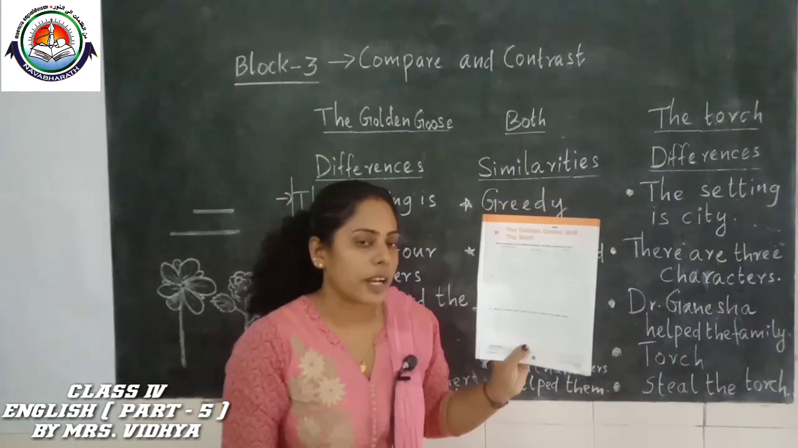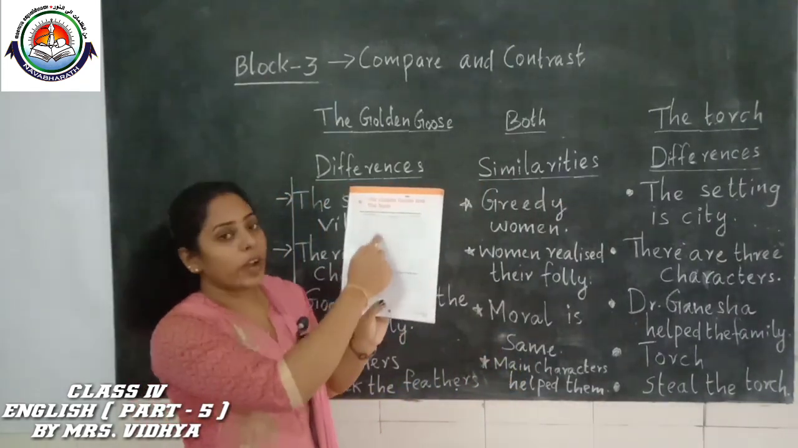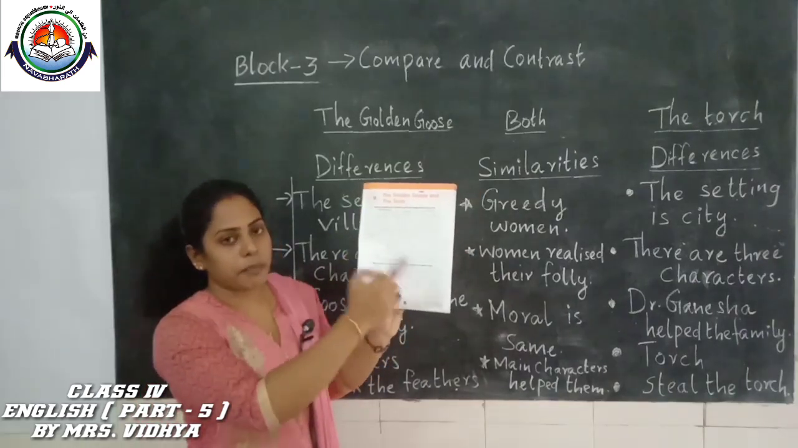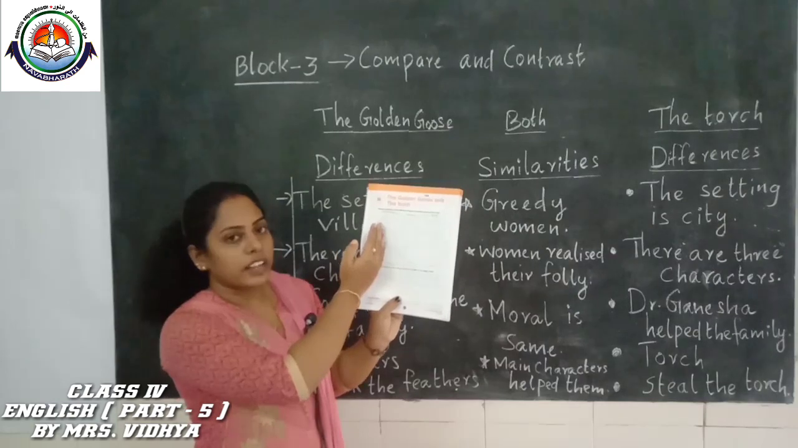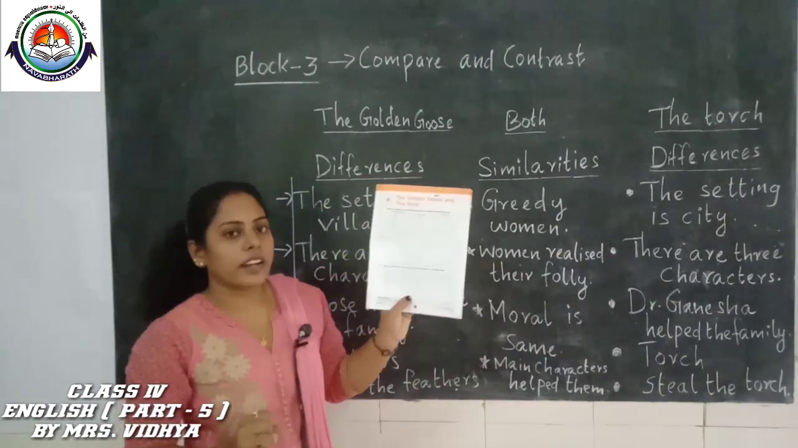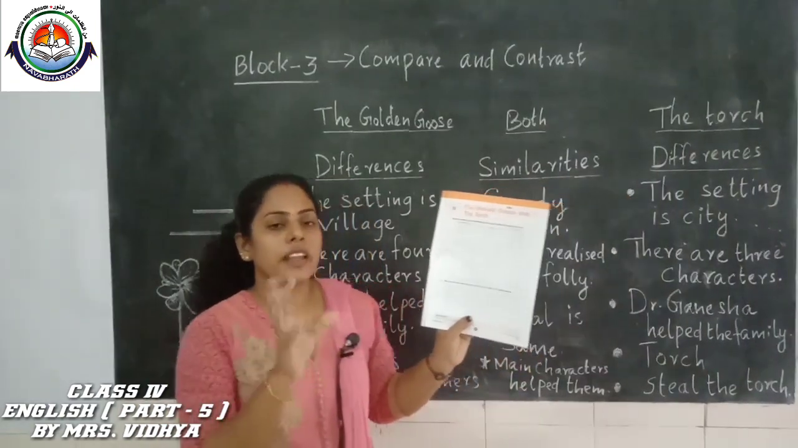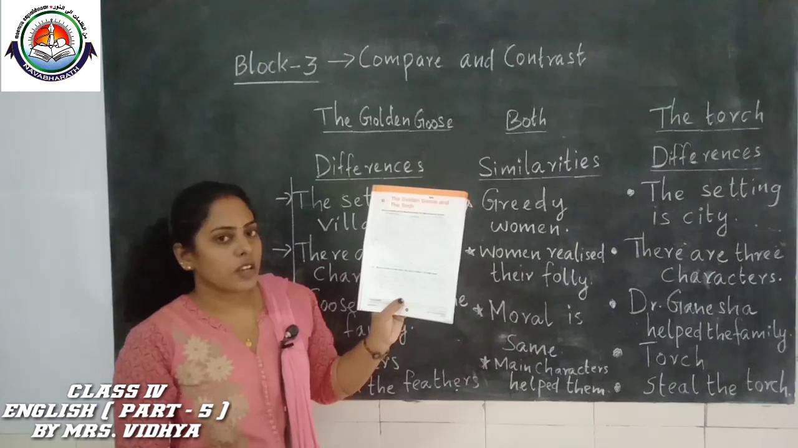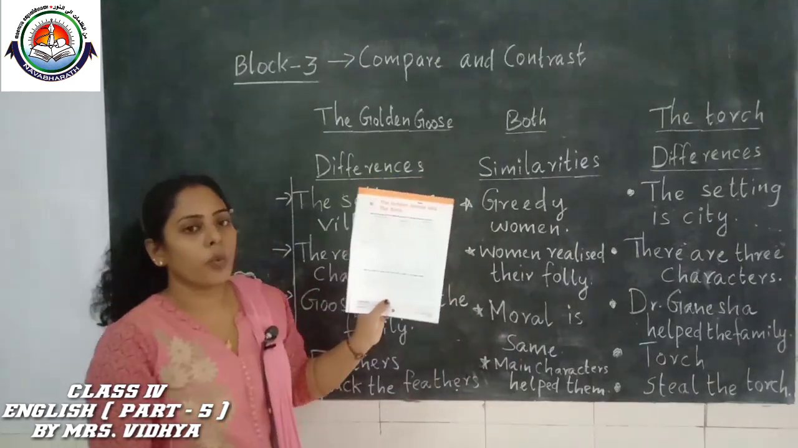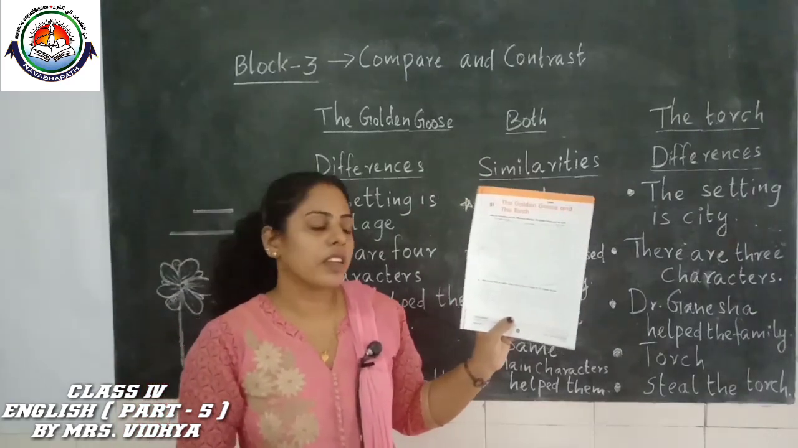Did you understand? Okay. So this is called a Venn diagram. Here we can write the differences, here also differences. In the middle, we can write the similarities, what is the same in both stories. So you can use these points for writing this Venn diagram. Is it clear for you? Okay.